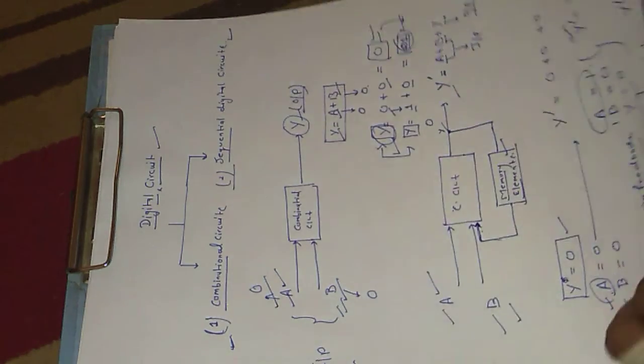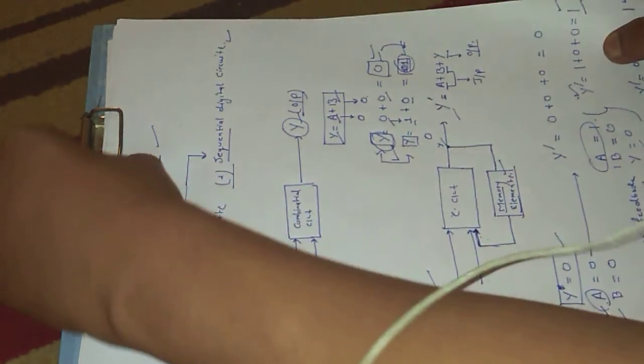So the main difference between combinational circuit and sequential circuit is that the output depends not only on the current values of the input but also on the last value of the output. That is the basic difference.